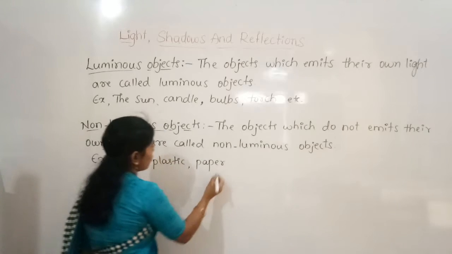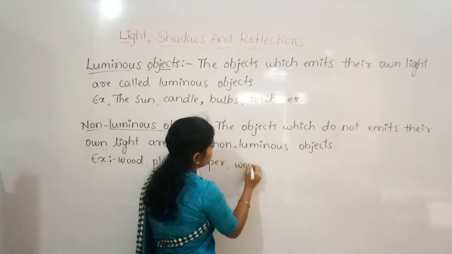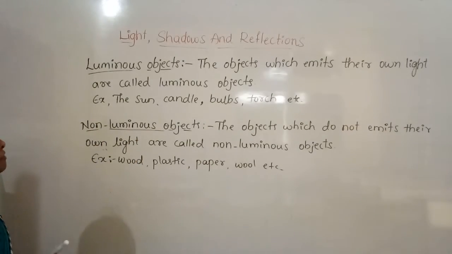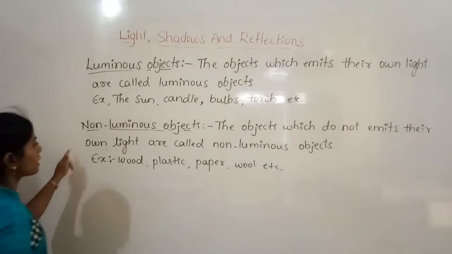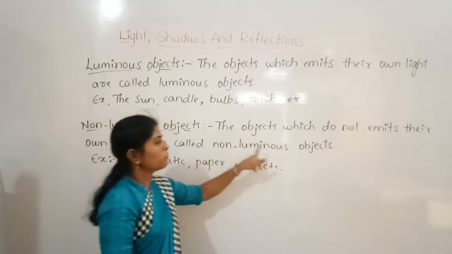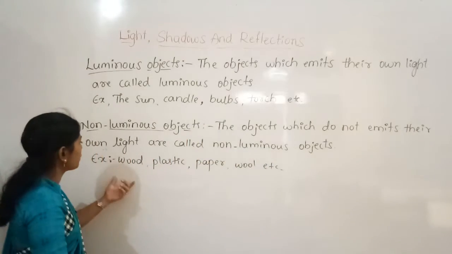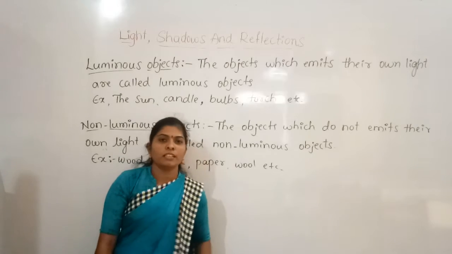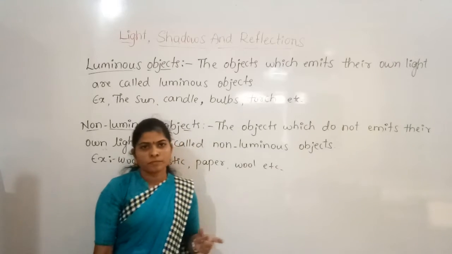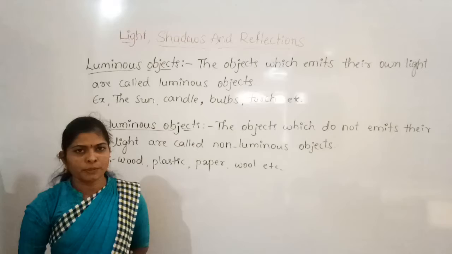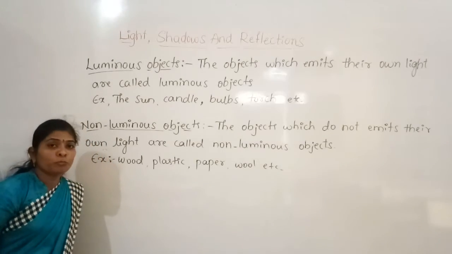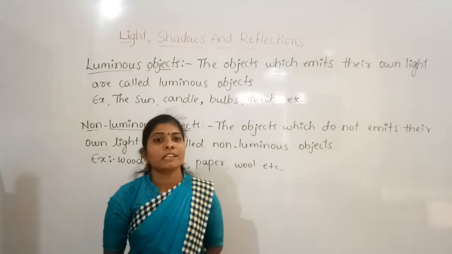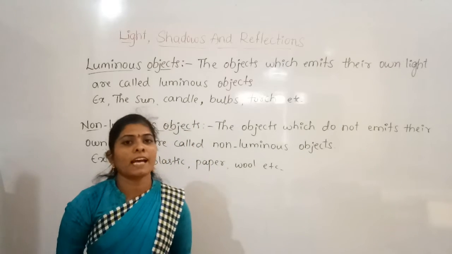Yes. And some of the other things also you can give, wool, etc. So those objects which do not emit their own light are called non-luminous objects. An example for that are wood, plastic, paper, wool. Even the moon. Yes, we can see the moon, right? So that moon is, even though we can see the light of the moon, it is not its own light.